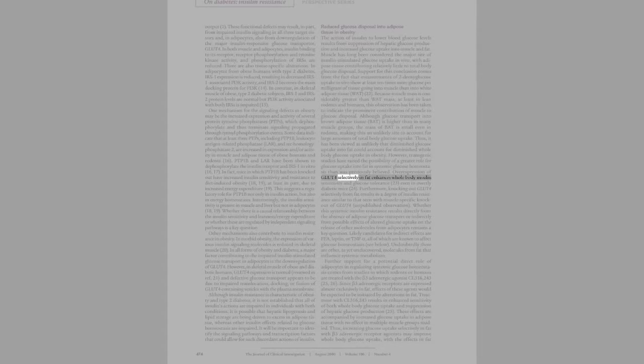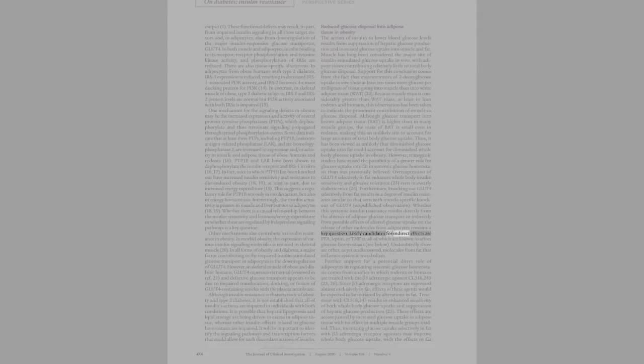Overexpression of GLUT4 selectively in fat enhances whole body insulin sensitivity and glucose tolerance, 23, even in overtly diabetic mice, 24. Furthermore, knocking out GLUT4 selectively from fat results in a degree of insulin resistance similar to that seen with muscle-specific knockout of GLUT4, unpublished observation. Whether this systemic insulin resistance results directly from the absence of adipose glucose transport or indirectly from possible effects of altered glucose uptake on the release of other molecules from adipocytes remains a key question.